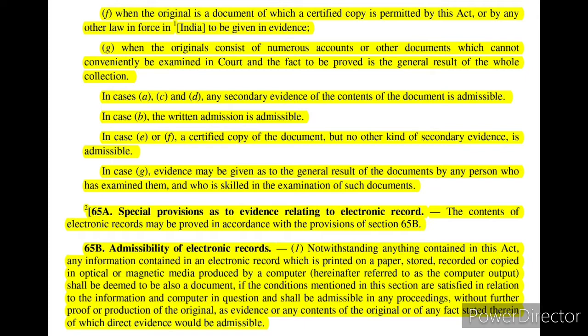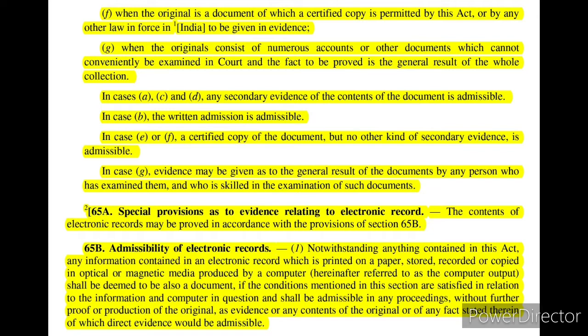So in cases A, C and D, any secondary evidence of the contents of the document is admissible. In case B, the written admission is admissible. So in case B, we need to give written admission. In case E or F, a certified copy of the document but no other kind of secondary evidence is admissible. Only the certified copies will be admissible. In case G, evidence may be given as to the general result of the documents by any person who has examined them. So the secondary evidence will be given by a person who has examined them and who is skilled in the examination of such documents.